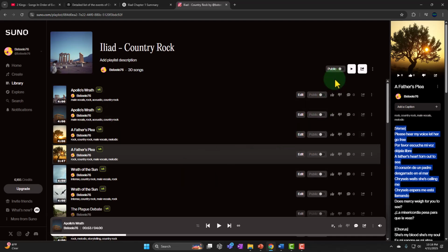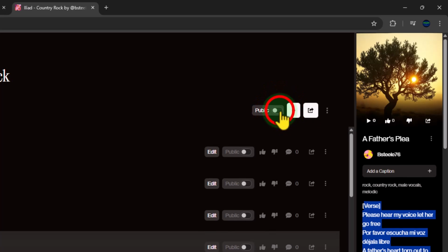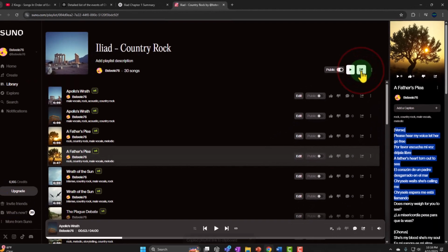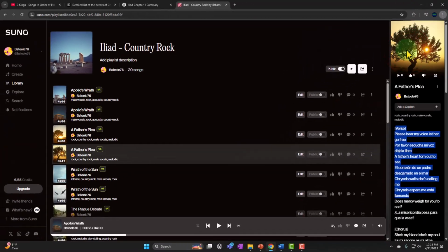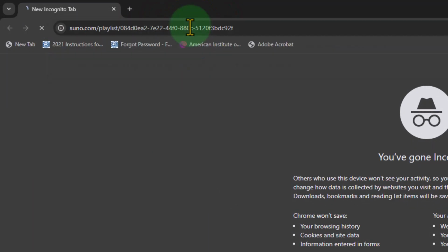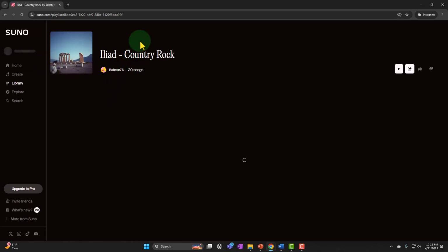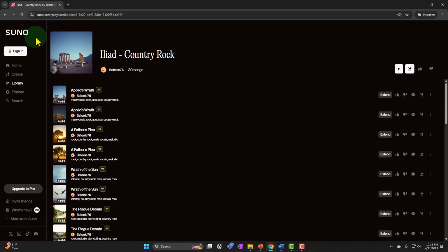And you could then in this particular software make it public like so, and then you can basically copy the URL. And if I was to open up an incognito window, it looks like even if you do not have the Suno software, I'm not logged in, I still have access to the playlist. So you might be able to share it in that format as well, and that would be great.